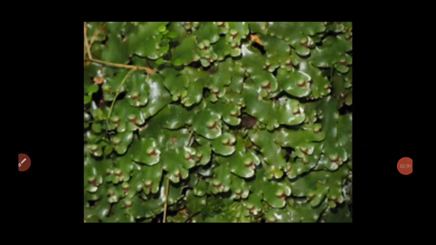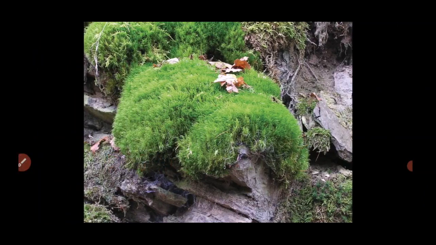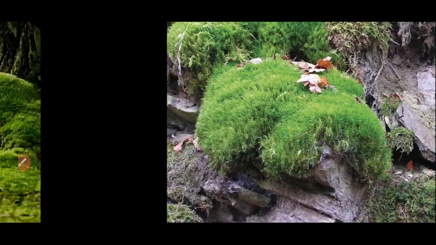A gametophytic plant can be either thalloid, as in this example, liverworts, or leafy mosses, which are leaf-like plants. The plant remains fixed to the substratum with the help of root-like structures called rhizoids.